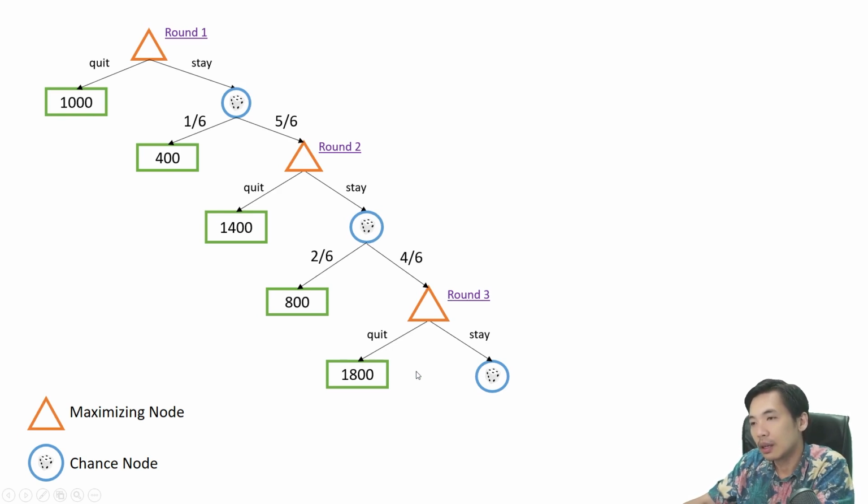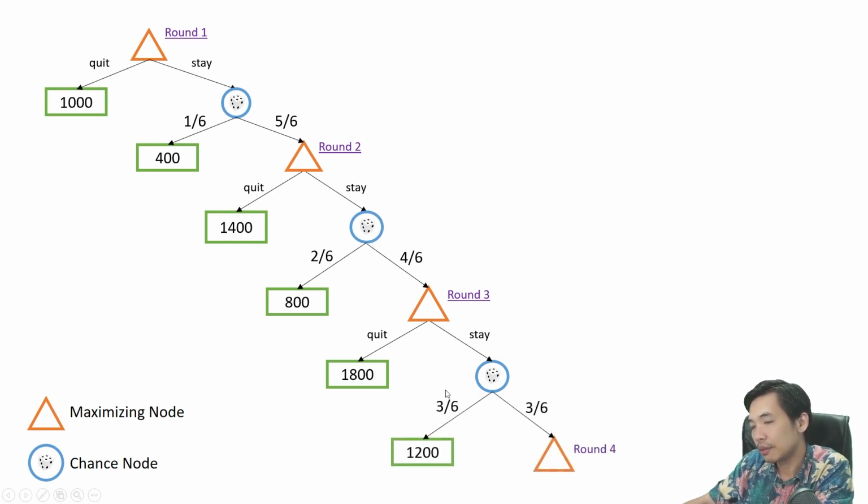So if you quit on the third round, you will get 1800 rupiah. If you choose to stay, you will roll another die, and then you will meet another probability, which is a half for getting 1200 rupiah, or the other half, you will go to round 4.